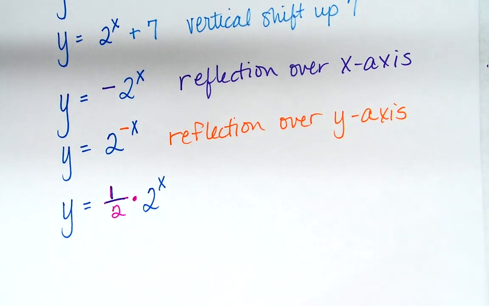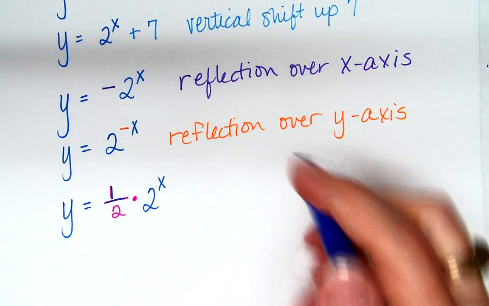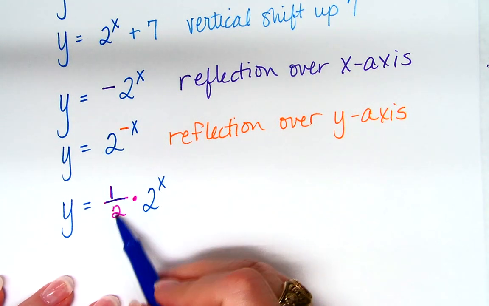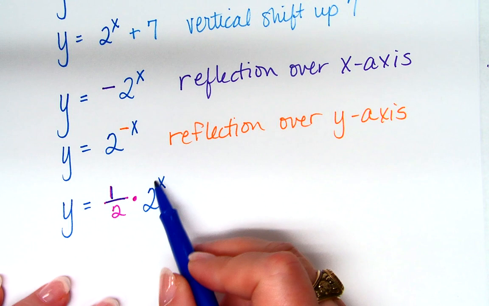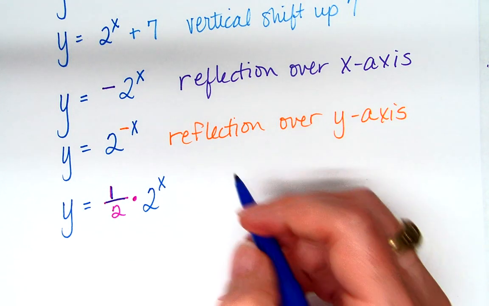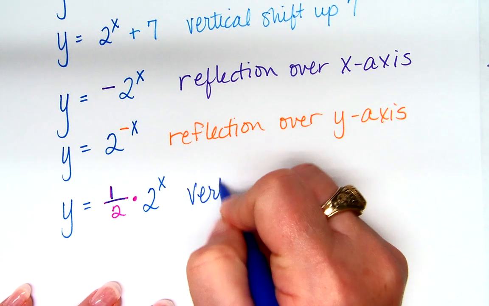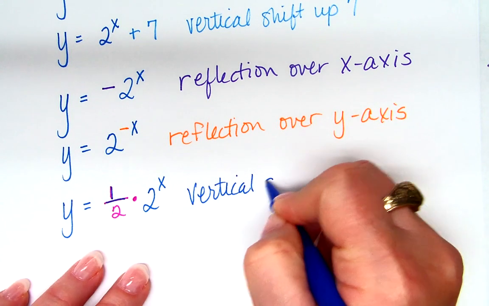Yes. What kind? Is it inside or outside? Is it multiplied? Is it on the inside of the exponent or on the outside? So that causes a vertical change. And you said this is a vertical shrink.